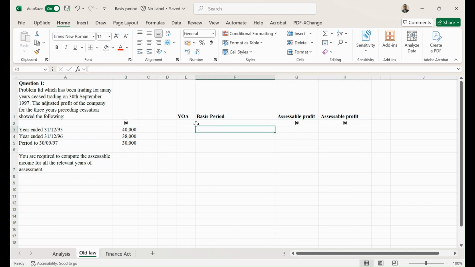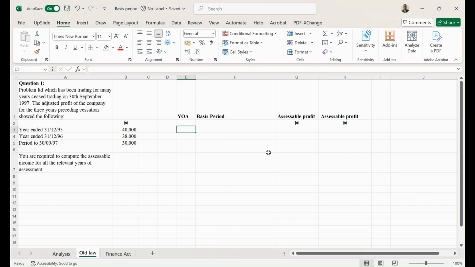All right. So like I said earlier on, we need to determine the year of cessation. Firstly, the company ceased operation in 1997, and clearly this is a period before the Finance Act. So we are going to apply the old law to solve this question.